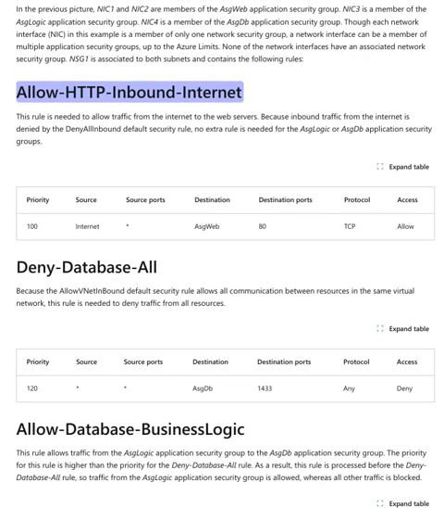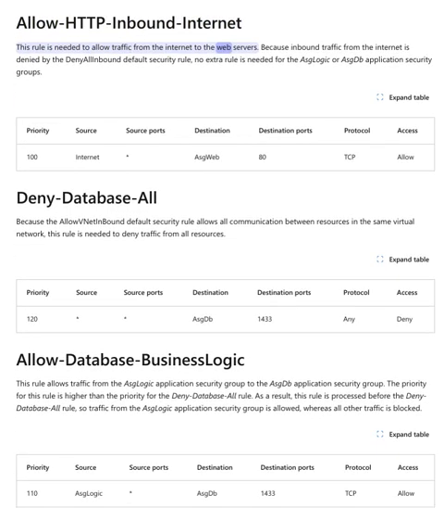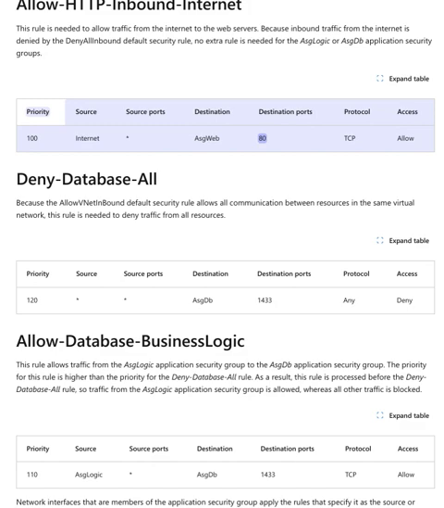Allow HTTP inbound internet. This rule is needed to allow traffic from the internet to the web servers. Because inbound traffic from the internet is denied by the DenyAllInbound default security rule, no extra rule is needed for the AsgLogic or AsgDb application security groups. Expand table. Priority 100, source Internet, source ports any, destination AsgWeb, destination ports 80, protocol TCP, access Allow.